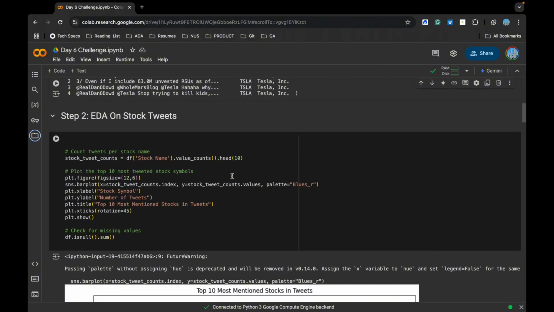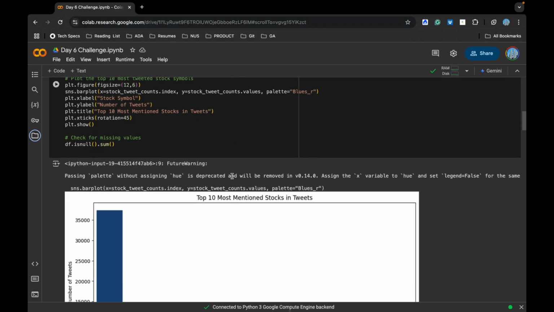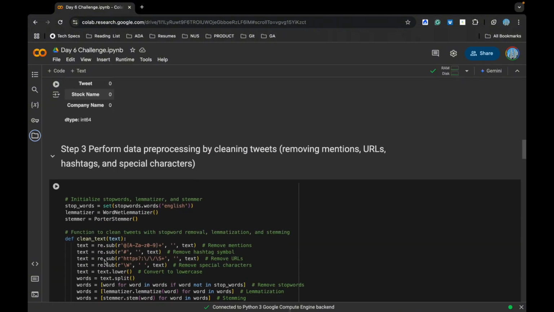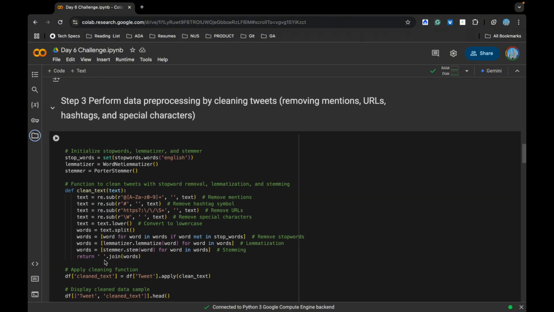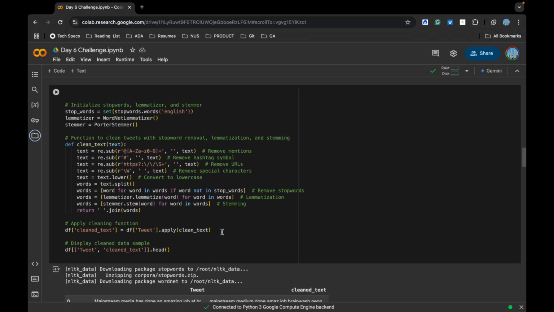Then after that, I've done an EDA to understand what kind of tweets I have, and for which company I have the most tweets. You can see TSLA, which is the ticker name for Tesla, so most of the tweets are for Tesla. Then I have done basic preprocessing, which I told you about in the last 5 days also. I've done stop word removal, lemmatizing and stemming. I have also removed the special characters, the hashtags, the symbols and so on, because they're not going to be helpful for me when I'm doing the sentiment.